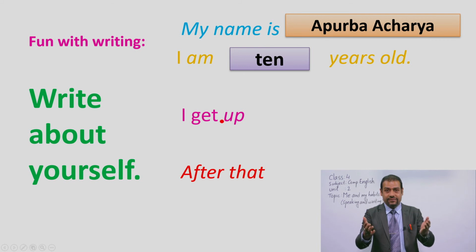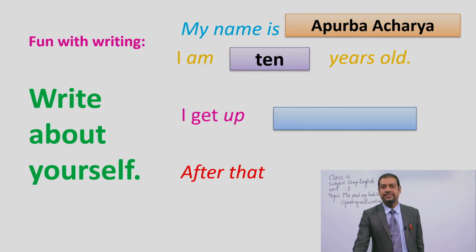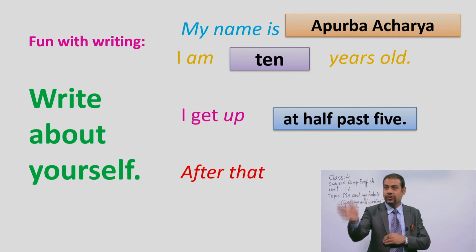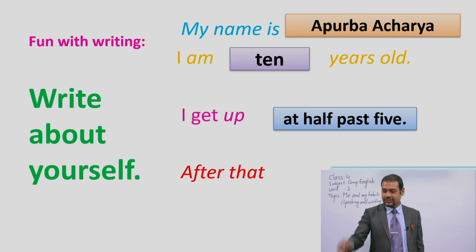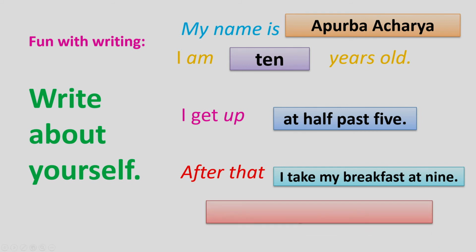And when do you get up? What time do you get up in the morning? Is it 5 o'clock, 6 o'clock, 7 o'clock? See, I have written here, I get up at 5:30. It means 5 o'clock and then 30 minutes gone, okay? At that time, I get up. So after that, you can write so many things, what you do in your daytime. Say, after that, I take my breakfast at 9. And then, like this, you can add other. See, I reach my school at 10. And what you do after this, you can add.